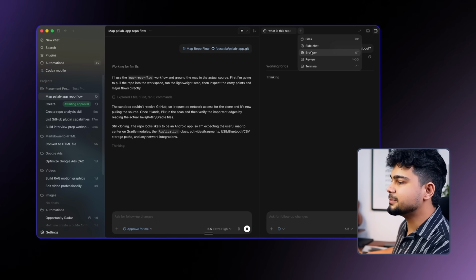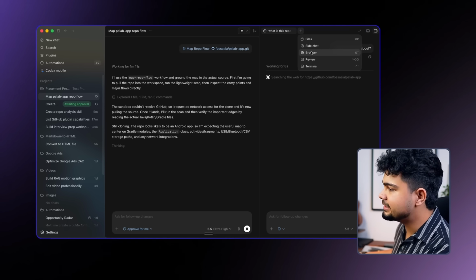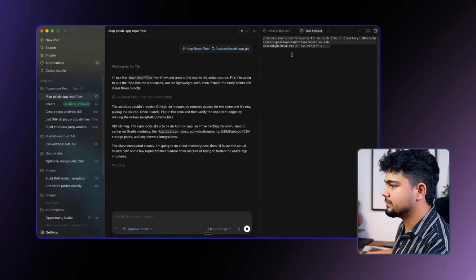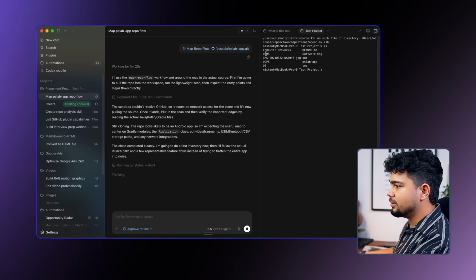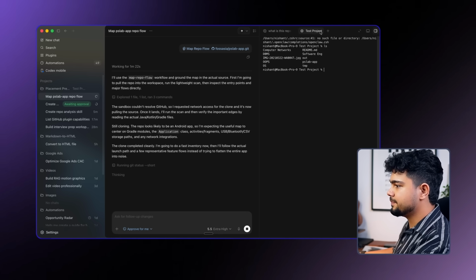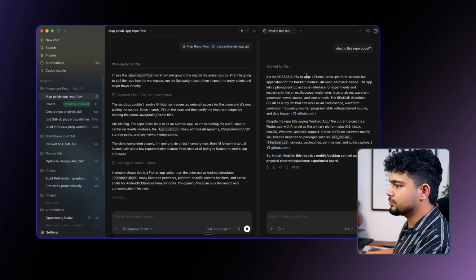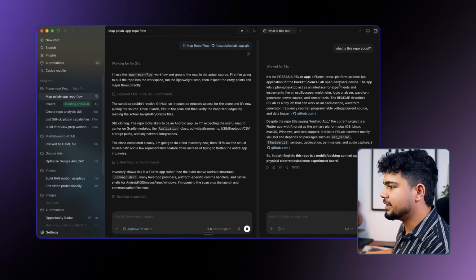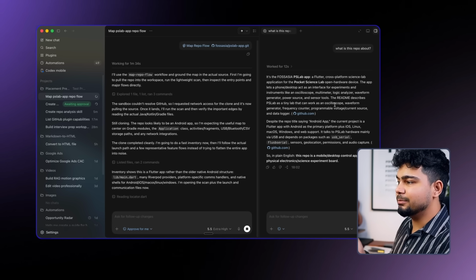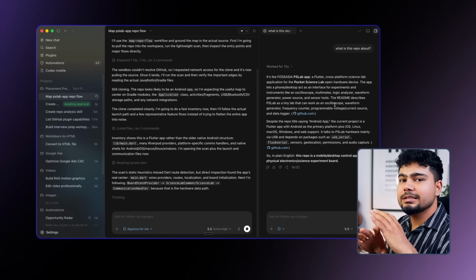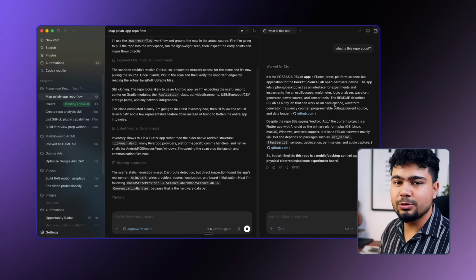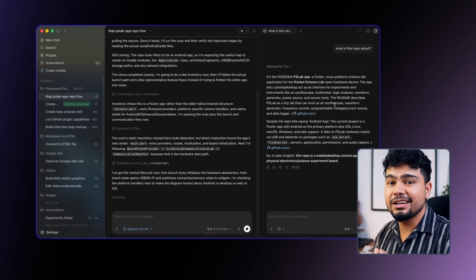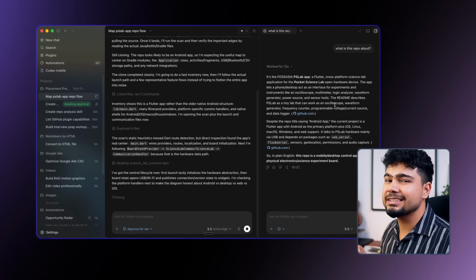Also, Codex has browser access and terminal access. You can see all the files. I can even check the terminal. If I click here, it will open a terminal for me in this particular folder. I can say ls, and all the files that we currently have are here. Okay, so we can do this too. It's the Fossasia PSLab app, a Flutter cross-platform science lab application for the Pocket Science Lab open hardware device. So as you can see, it can answer random questions for me related to this repo while the repo is being set up. If you are doing open source, if you want to do GSoC, anything, if you are new to a company and if you want to learn how things work, this can be an amazing skill for you.